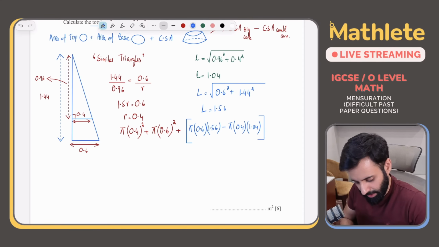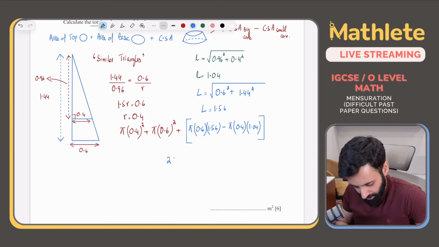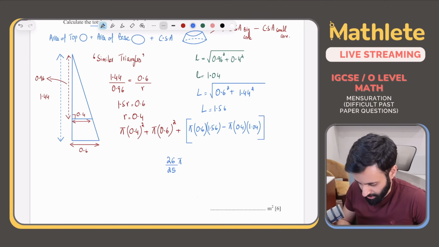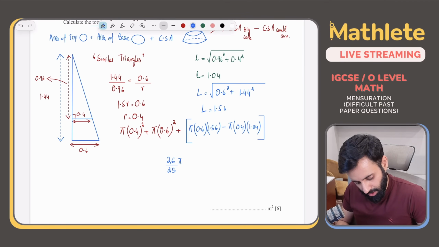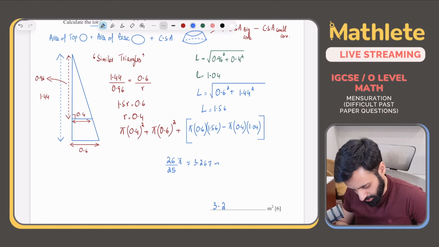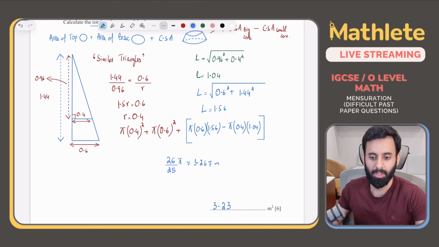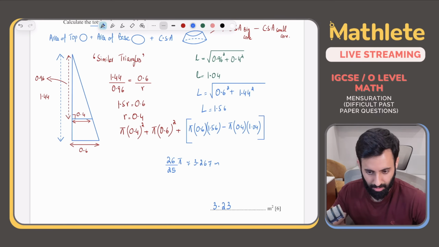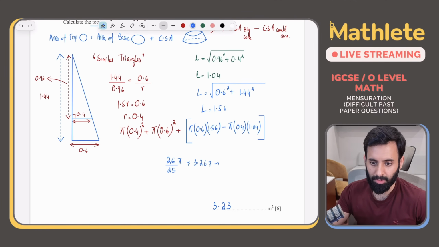So what we get as a result is 26 over 25 pi, the approximate value of which is 3.267 meters square, which means correct to 3 significant figures, it's going to be 3.27 meters square. ठीक हो गया? So yeah.